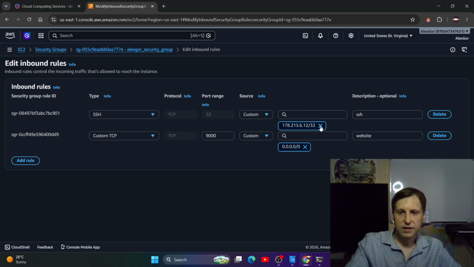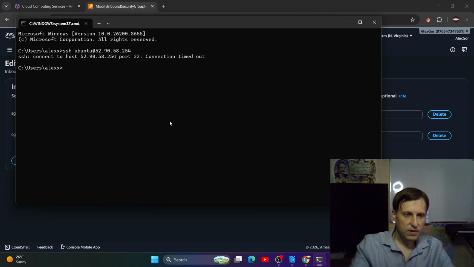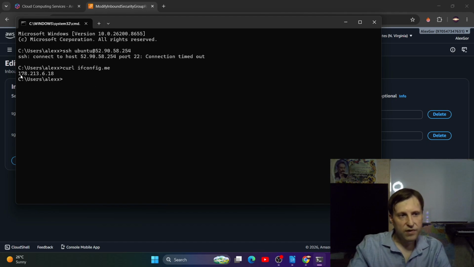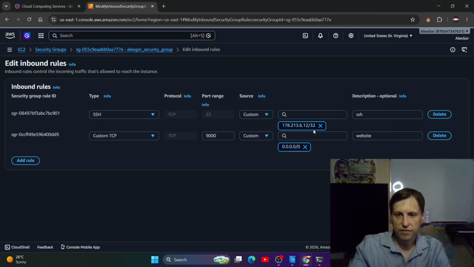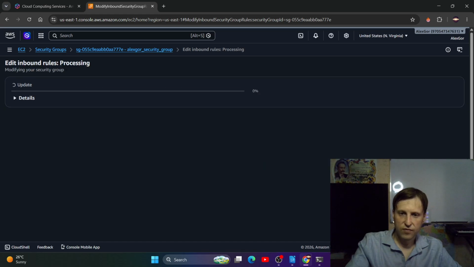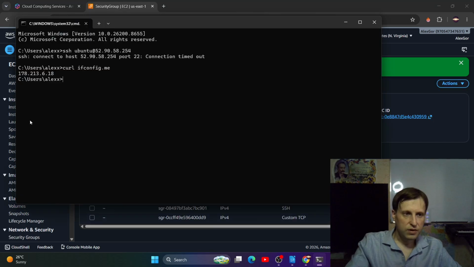And here, see, I have this number, but let's curl ifconfig.me, yeah. And here it is different. Even if I switch to the new one, it may not work. So let's choose this one, anywhere, save rules. And now it should work.